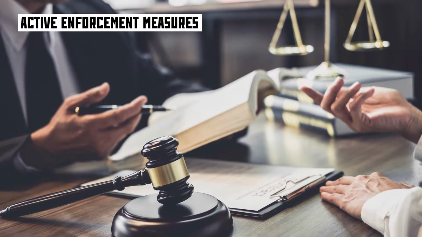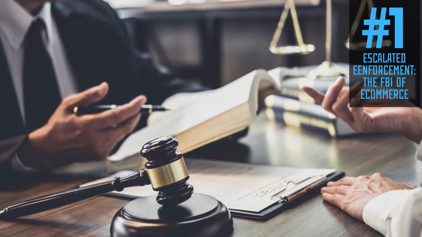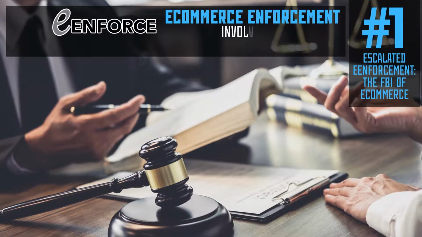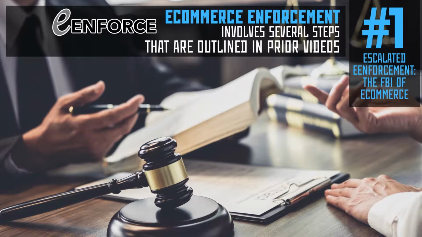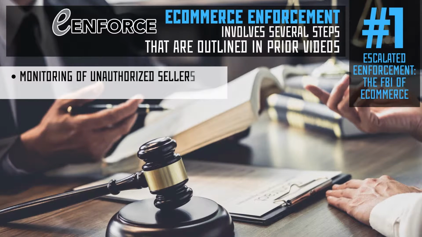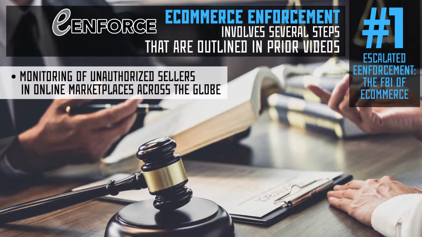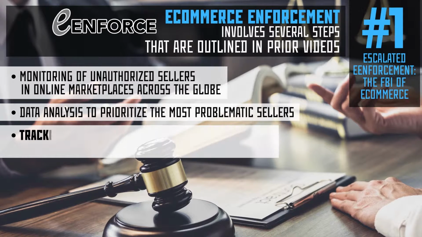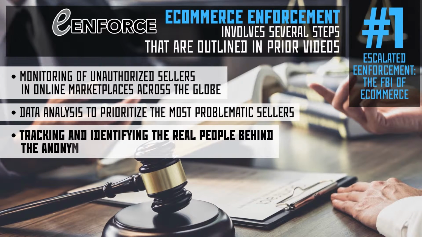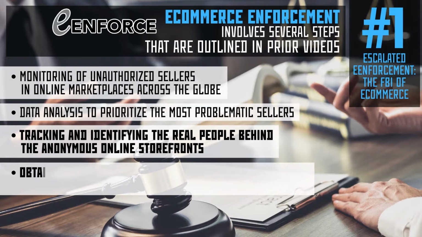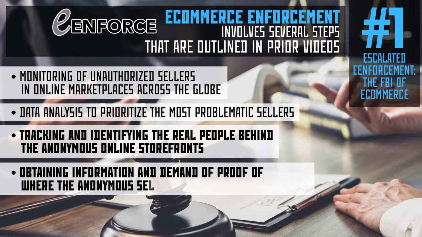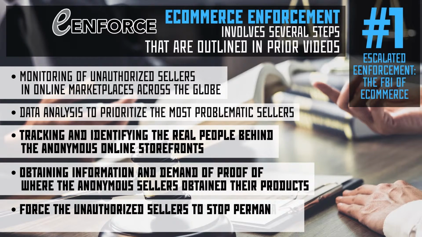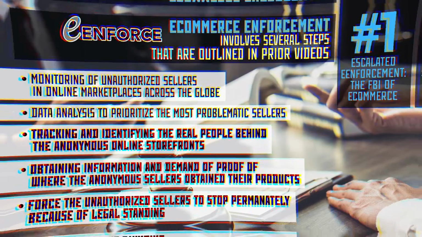Active enforcement measures. Number 1. Escalated e-enforcement, the FBI of e-commerce. E-enforce, e-commerce enforcement, involves several steps that are outlined in prior videos. Monitoring of unauthorized sellers in online marketplaces across the globe. Data analysis to prioritize the most problematic sellers. Tracking and identifying the real people behind the anonymous online storefronts. Obtaining information and demand of proof of where the anonymous sellers obtained their products. Force the unauthorized sellers to stop permanently because of legal standing.